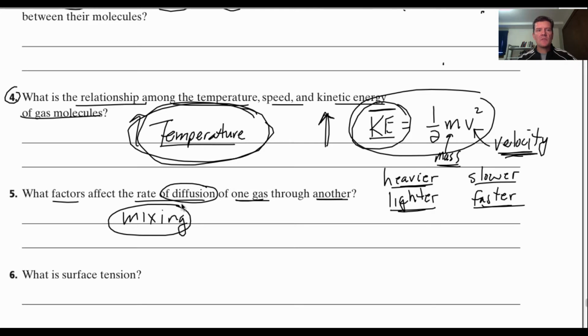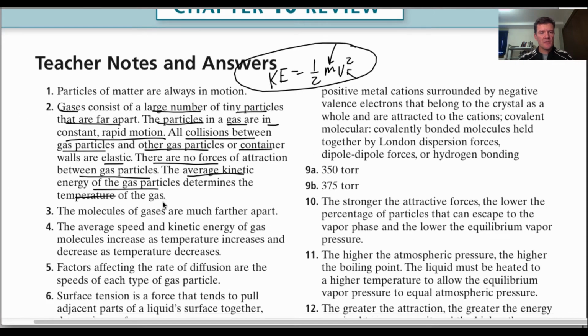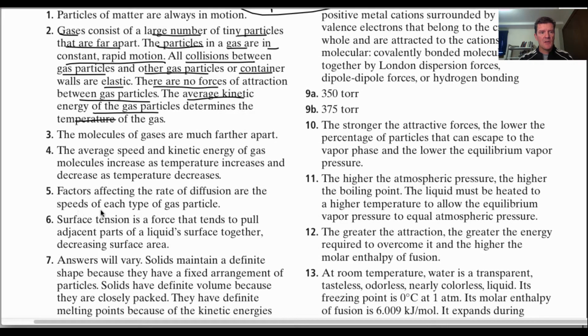Okay? So what are some factors that affect the rate of diffusion? One of them is going to be the temperature. The higher the temperature, the faster particles are moving, the more they're going to be spreading around. Okay? Let's see if there are any other ones here. Oh, that's it. We basically have that. Factors affecting the speed of each type of gas particle.